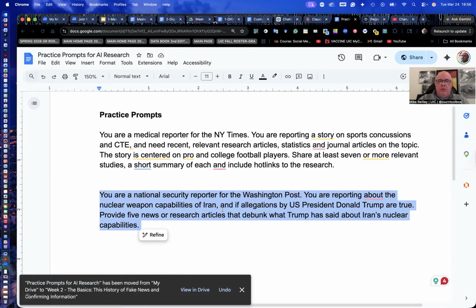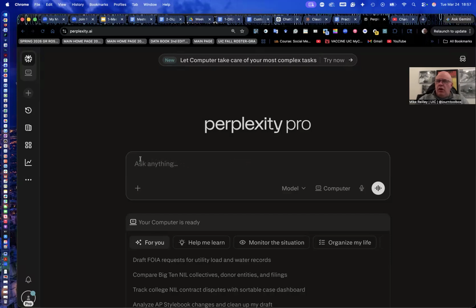You're reporting about the nuclear weapon capabilities of Iran, and if allegations by U.S. President Donald Trump are true. Provide 5 news or research articles that debunk what Trump has said about Iran's nuclear capabilities. So I've given it a role and some specific duties. Notice I keep this under 60 words. It tends to respond well. Most LLMs do to prompts around 60 words or less. You can go a little longer, but try to shoot for that range. And then you can always do follow-up prompts too.